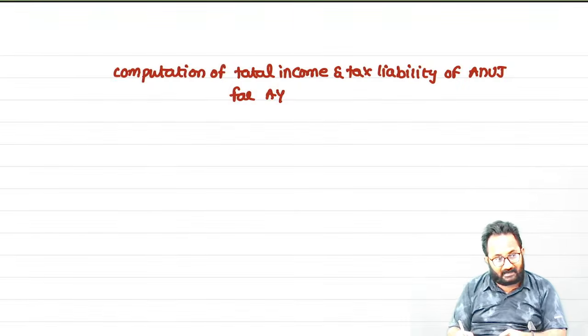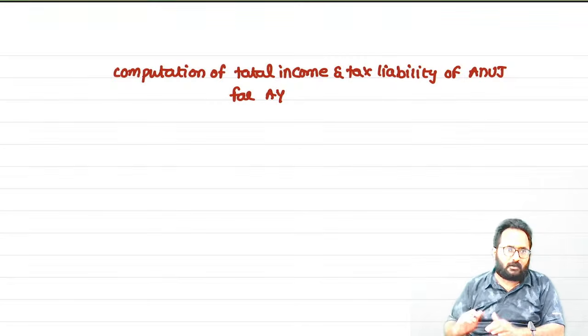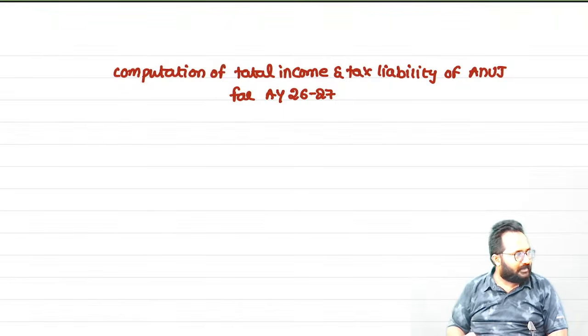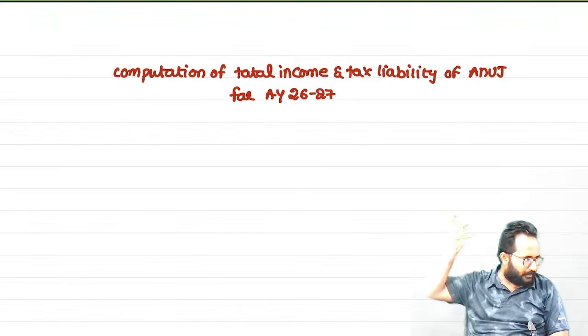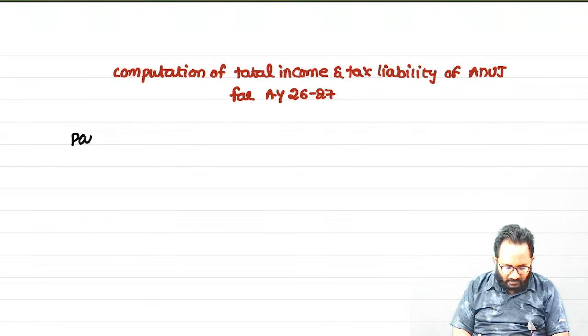Why are we giving the heading as assessment year? Tax computation we are going to do in the assessment year. If you want, you can write both previous and assessment years, but most appropriately we give the heading as assessment year only, because these computations we are doing in the assessment year. So now the basic format: particulars and amount.